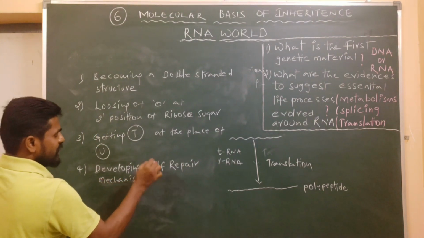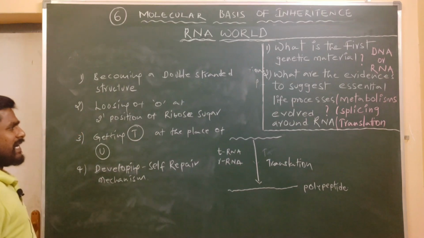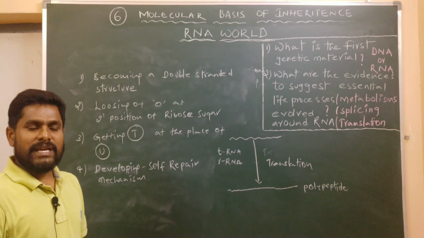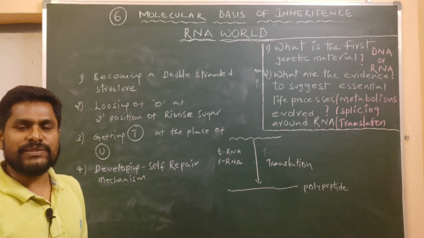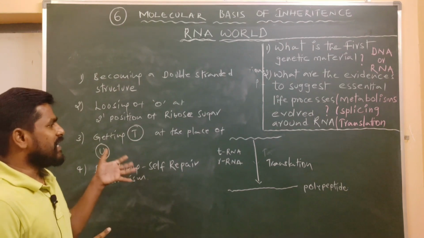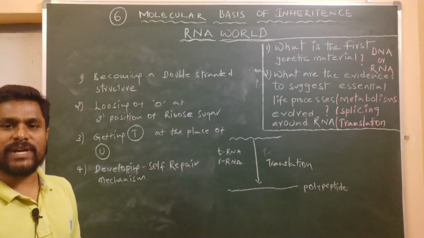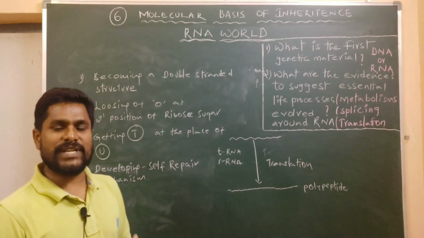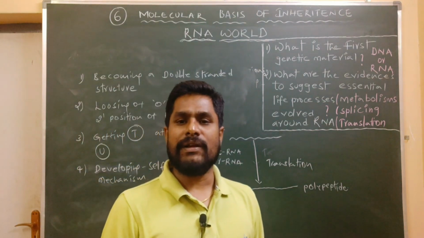Actually, the ancient genetic material RNA does not have these characteristic features. By getting these characteristic features, RNA became DNA in the process of evolution, so that this DNA is acting as a perfect stable genetic material today.